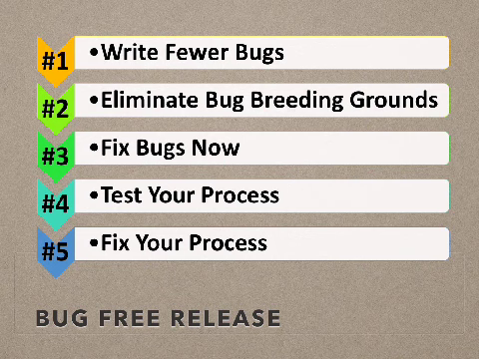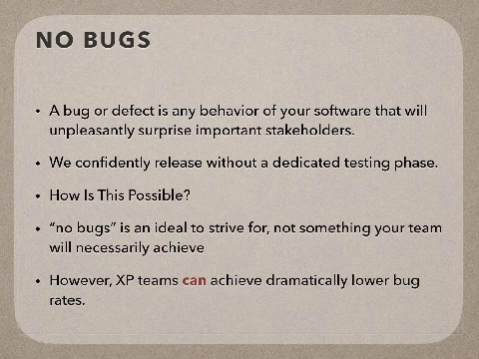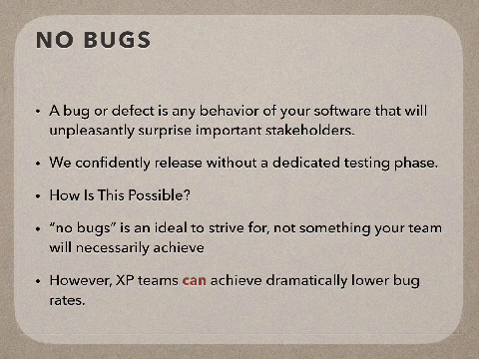So I have listed all the 5 ingredients that are important for a bug-free release. The first one is to write fewer bugs. The second one is elimination of bug breeding grounds. The third one is fixing up of bugs. The fourth one is test the process. And the fifth one is fixing up of the process.